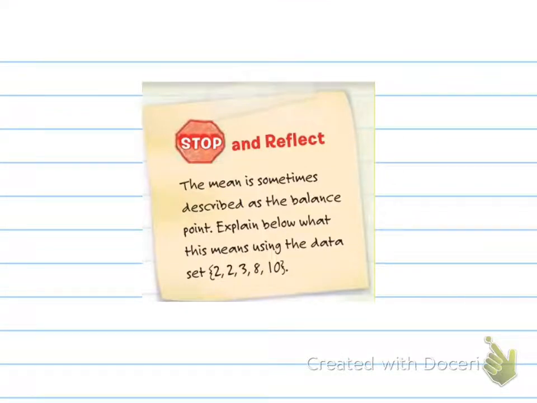Alright, the mean is sometimes described as the balance point. Explain below what this means using the data set 2, 2, 3, 8, and 10. So I want you to think about that. If we're talking about the balance point and we're looking at the mean, first of all, find what the mean would be for this data set, and then let's determine how that means the balance point.